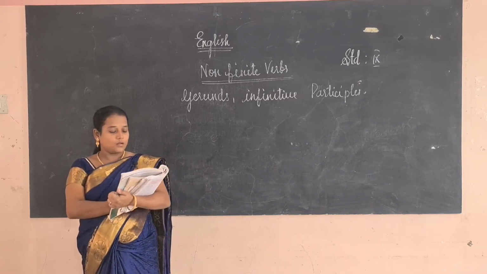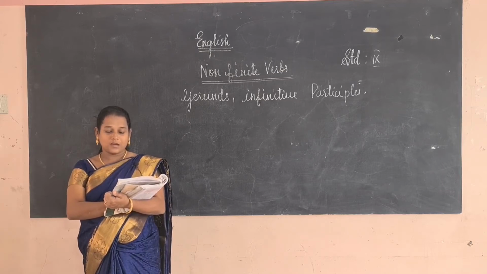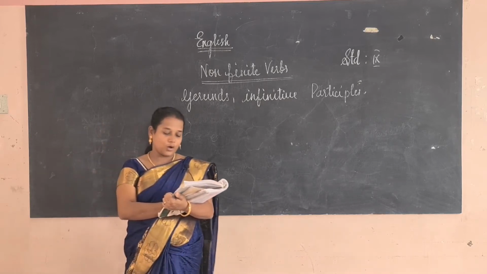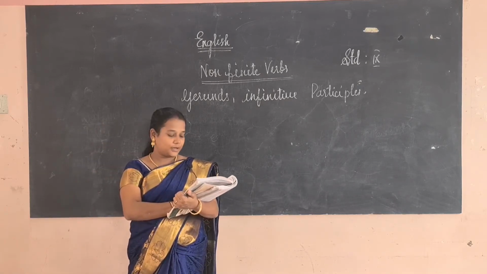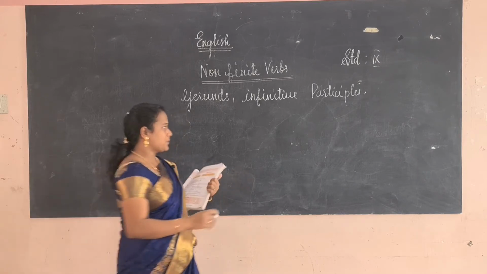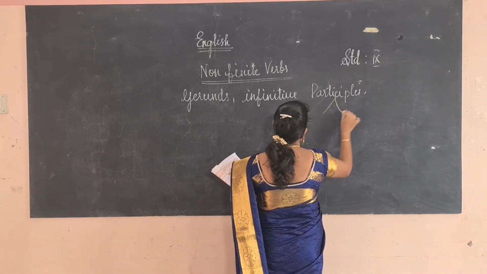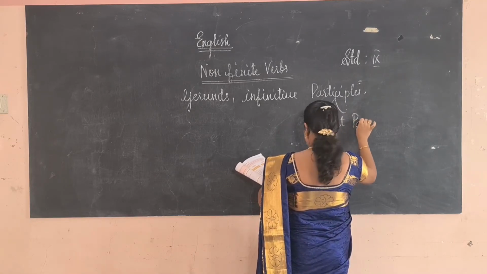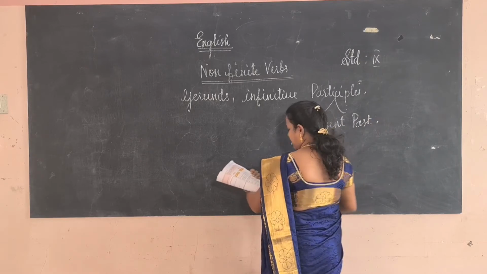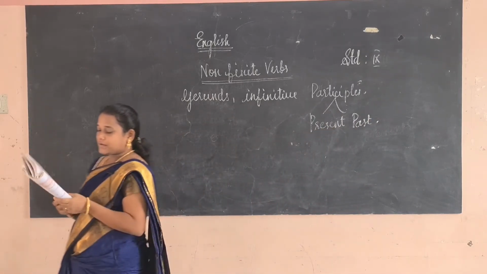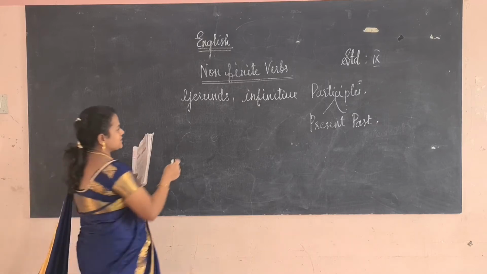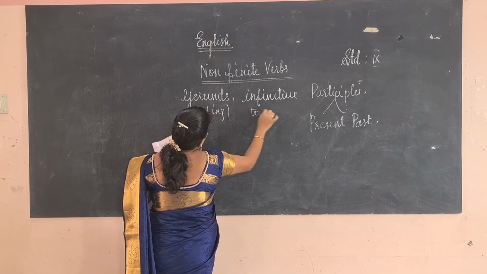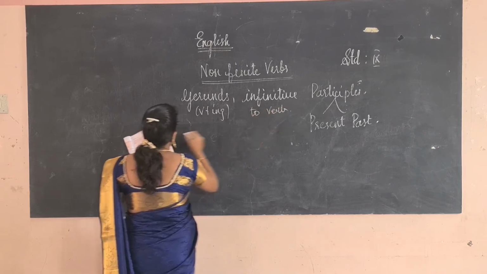The non-finite verbs have no subject and do not change according to the tense or number. Non-finite verbs are broadly classified as gerund, infinitives, present participle and past participle. We divide participles into two: one is present participle, another one is past participle. Gerund is verb plus ing. To plus verb is infinitive. We will see the examples.